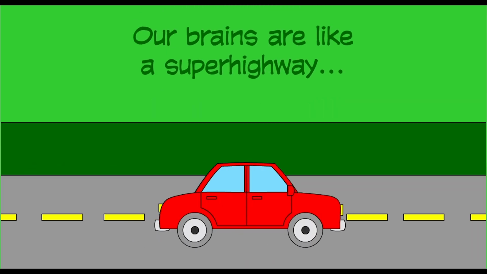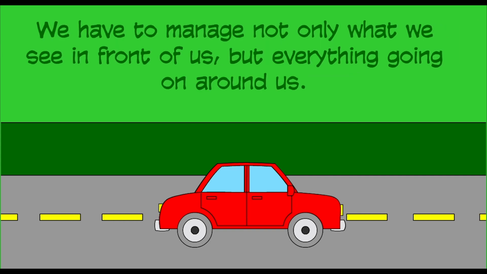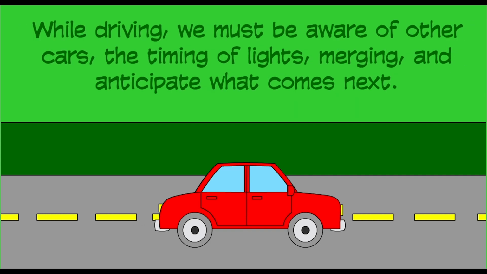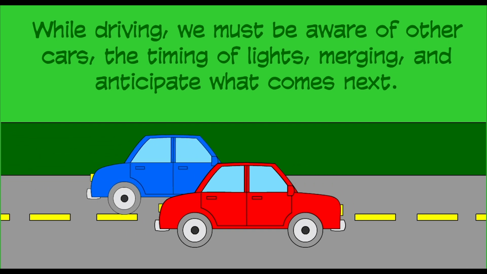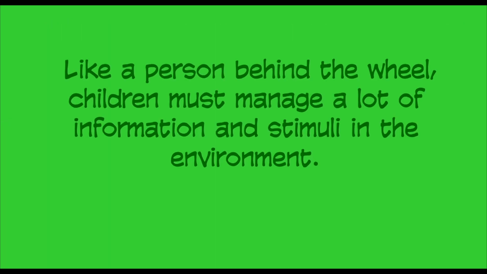Our brains are like a superhighway, a complex system. We have to manage not only what we see in front of us, but everything going on around us. While driving, we must be aware of other cars, the timing of lights, merging, and trying to anticipate what's coming next. Like a person behind the wheel, children must manage a lot of information and stimuli in their environment.